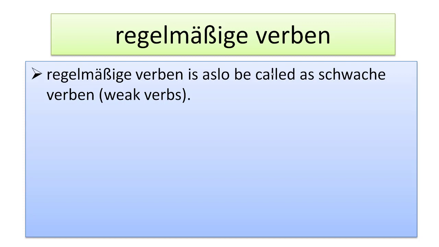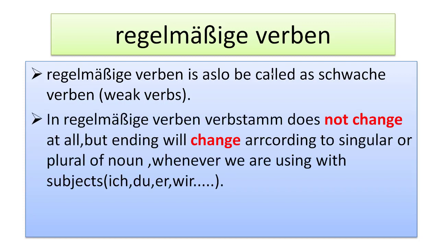As I told you in the previous video, I have explained about the verb and types of verb. So this is one of the types, regelmäßige Verben. It's also known as weak verb in German. In regelmäßige Verben, the stem verb, as I have explained what a stem verb is, but in this video I will be revising one more time. The stem verb in regelmäßige Verben does not change, but the ending will be changed according to the singular or the plural of the noun, whenever we are using subjects like ich, du, er, wir, followed by the verb.